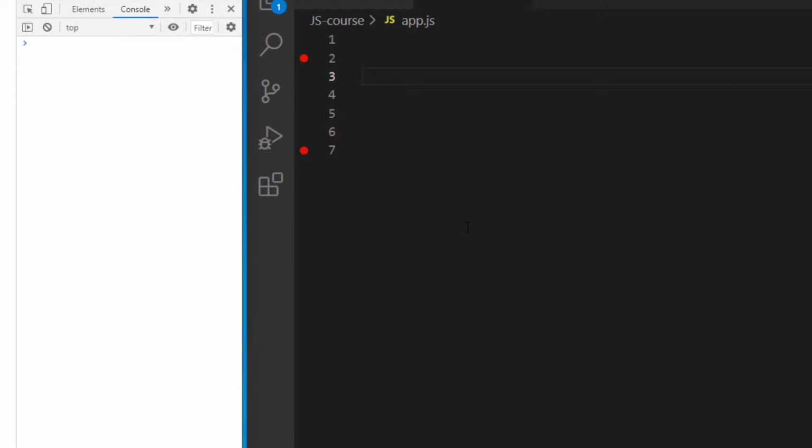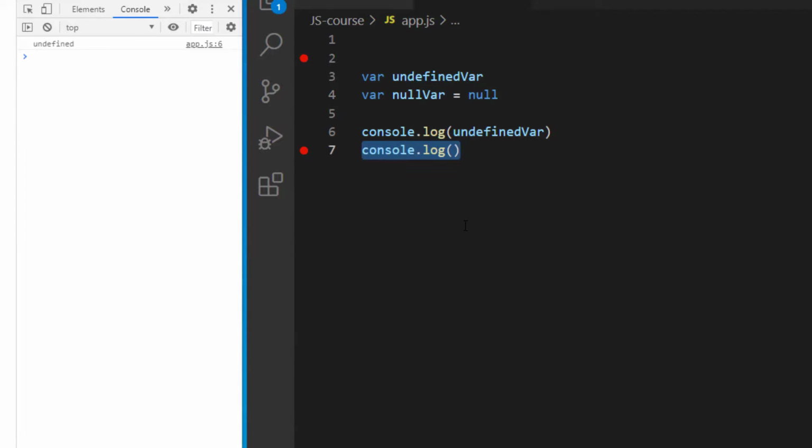So for example, if I decided to create a variable and not give it a value and log it to the console, the value of that variable would be undefined. If I want a variable to have the value of null, I would have to explicitly assign it the value of null. And the reason why is because null is not a keyword designed for the users of your application, but rather for the developers who are developing the application.